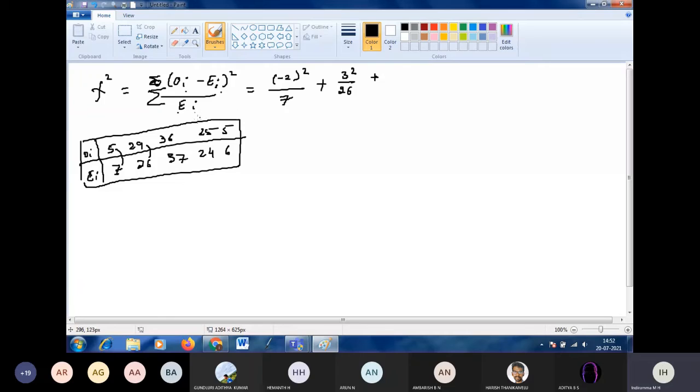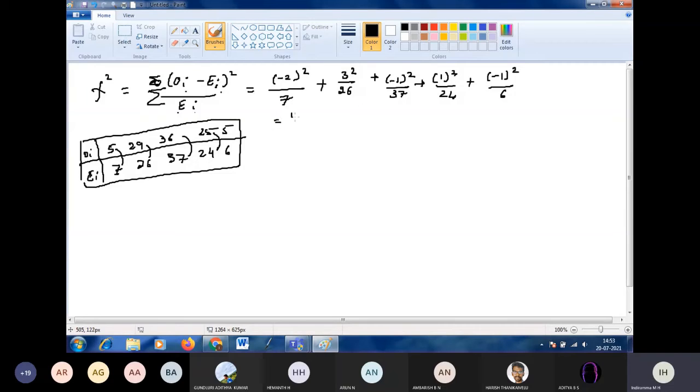Plus 36 minus 37, that is minus 1. Minus 1 whole square divided by 37. Next, plus 25 minus 24. 25 minus 24 is 1. 1 square by 24. Plus 5 minus 6. 5 minus 6 is minus 1. Minus 1 whole square by 6.